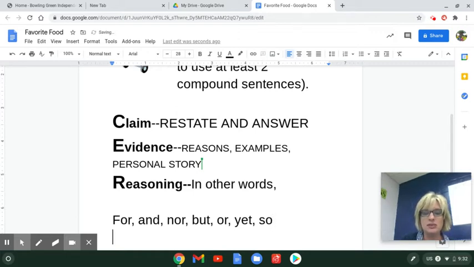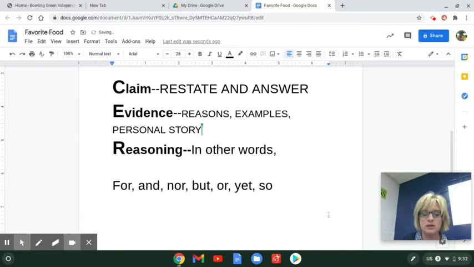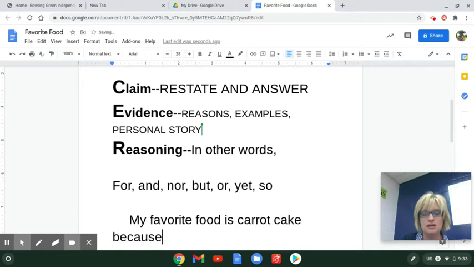I'm going to do an example, and then you'll be able to do one of your own. I'm going to hit tab, so that makes it indent. Remember, the first thing you do is you hit tab, and you say, my favorite food is carrot cake because it is yummy.